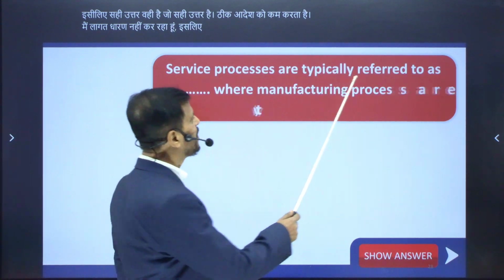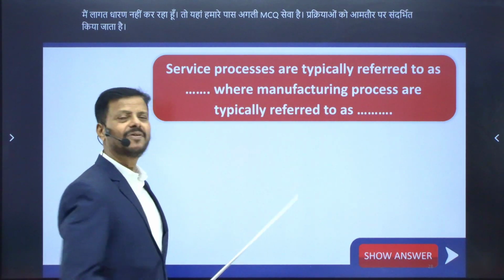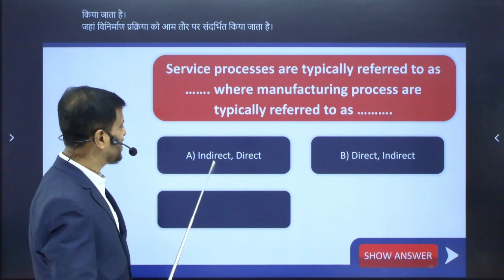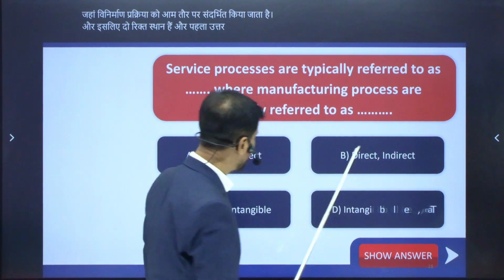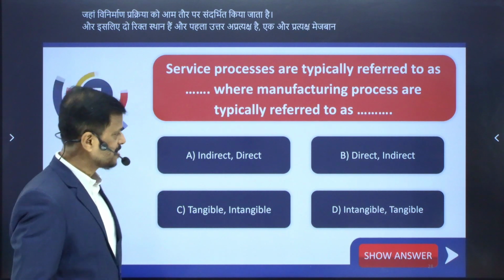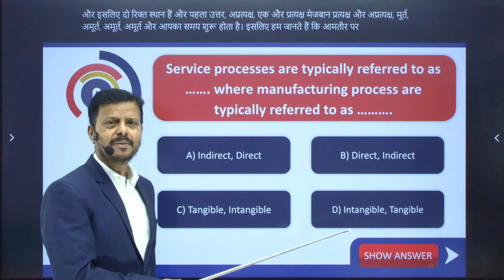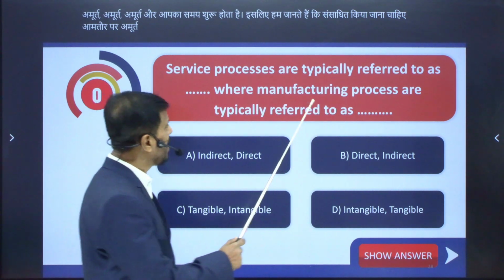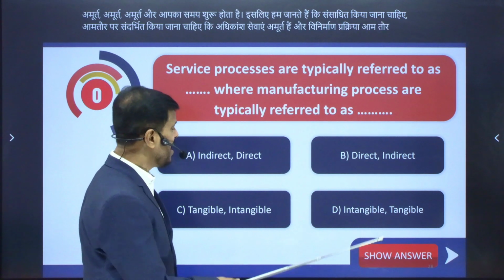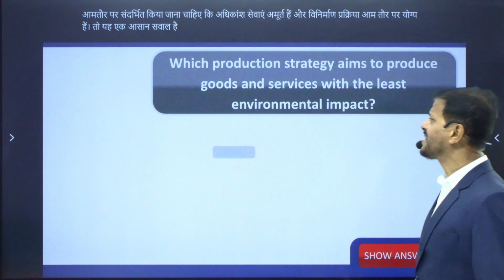Service processes are typically referred to as dash, where manufacturing processes are typically referred to as dash. And so there are two blanks. First answer, indirect, direct. Direct and indirect. Tangible, intangible. Intangible and tangible. And your time starts. So we know that service process typically refer to what? Intangible, because most of the services are intangible, and manufacturing process are generally tangible. So it is an easy question, and that's why D is the right answer. Okay, you got it? And here the next MCQ.